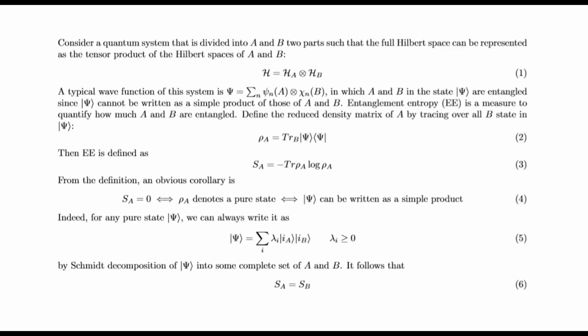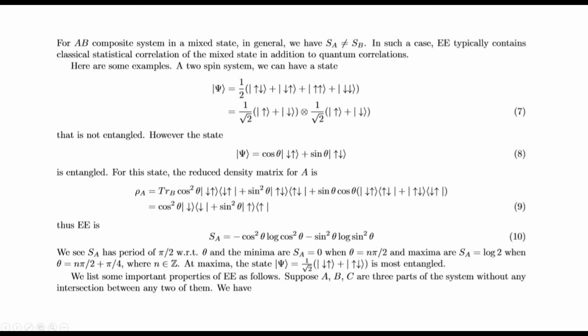For an AB composite system in a mixed state, in general we have S_A not equal to S_B. In such a case, entanglement entropy typically contains classical statistical correlation of the mixed state in addition to quantum correlations. Here are some examples.